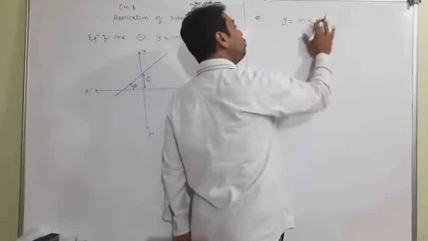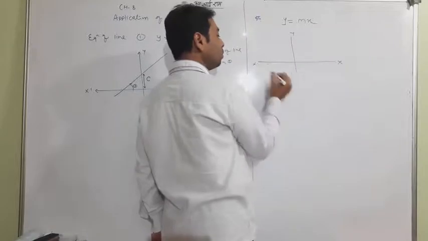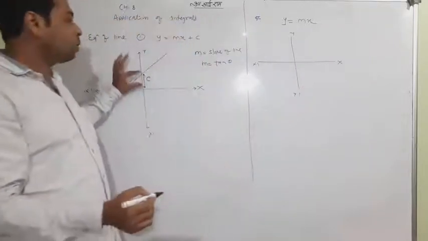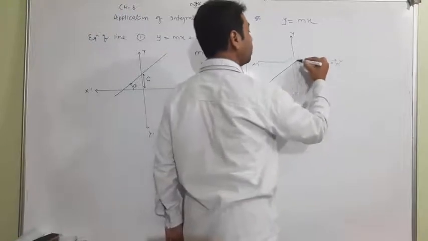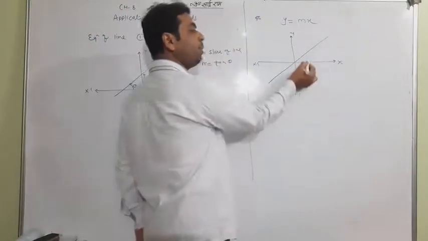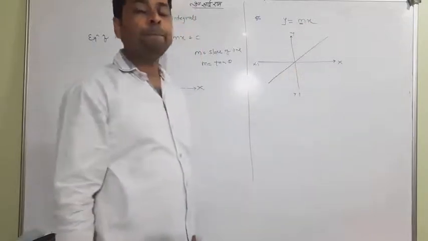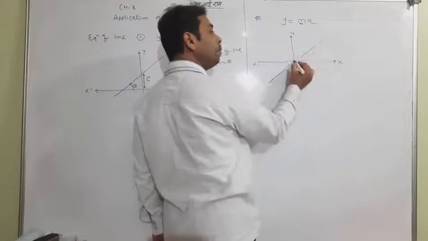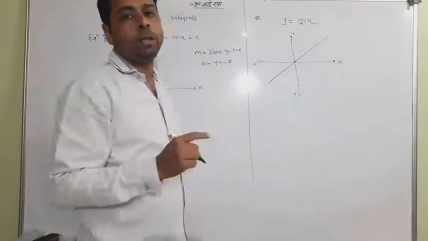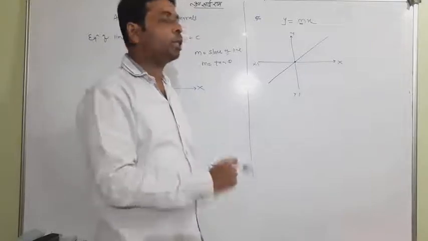So one should know, when c is equal to 0, the line will pass through the origin like that. This is theta, which gives m. But the important thing is that when c is not there, the line will pass through the origin point.